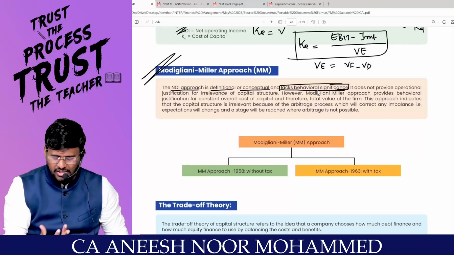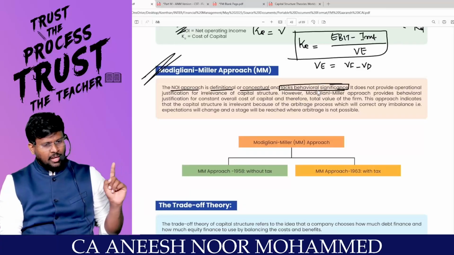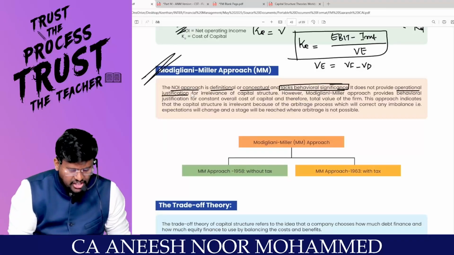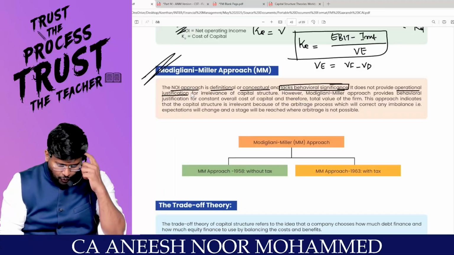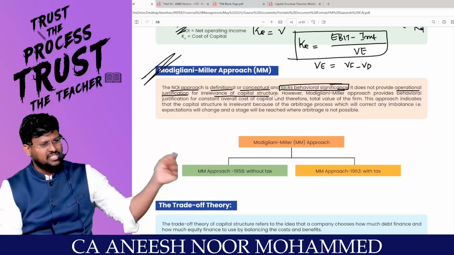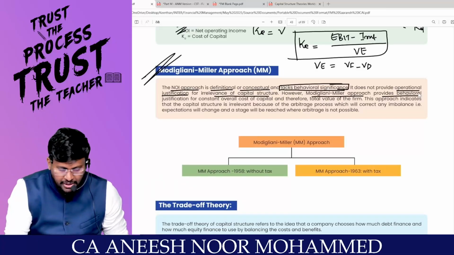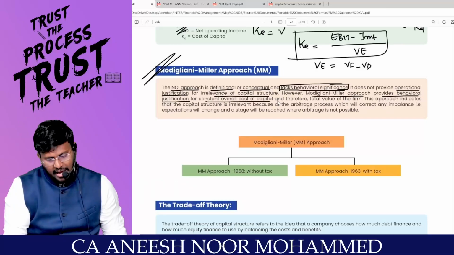Sir, NOI was speechless. It was not able to explain why it is exactly offset, so it does not provide operational justification. How will it operate? NOI was not able to say it for the irrelevance of capital structure. That's why Modigliani came as the hero. The Modigliani-Miller approach provides behavioral justification for the constant overall cost of capital and therefore the total value of the firm.